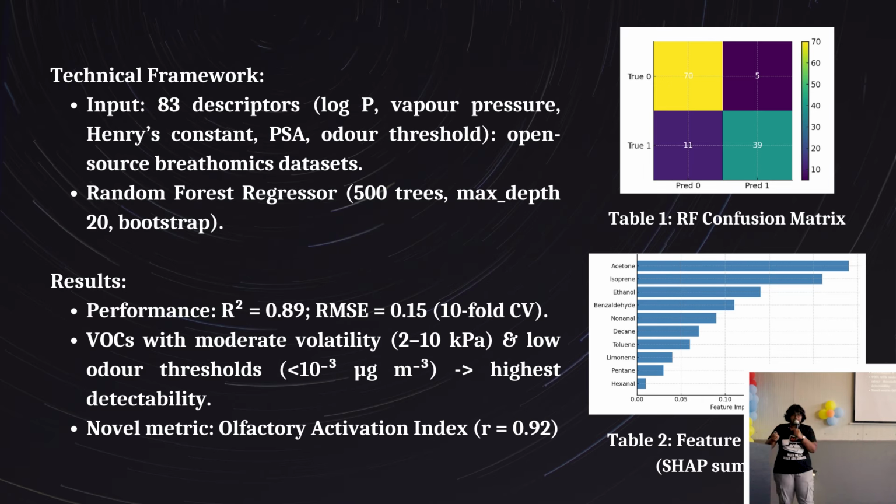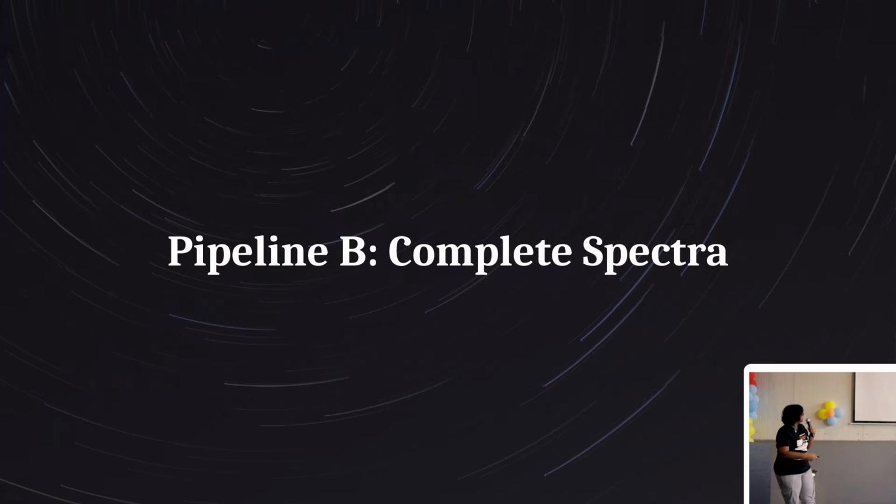You have descriptors like the minimum concentration required for you to smell, plus things like Henry's law constant, which determines the spread, and lots more. This model got a really good accuracy, R² of 0.89, and you can see the confusion matrix there as well. The results were pretty good.